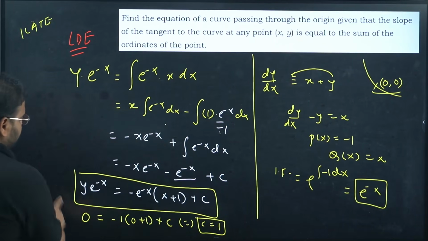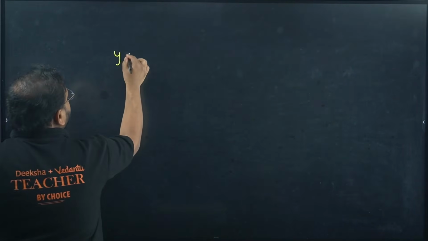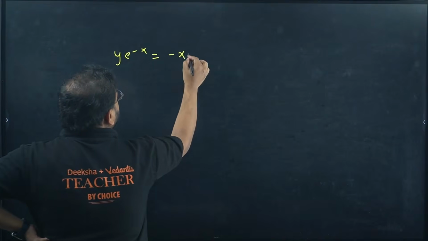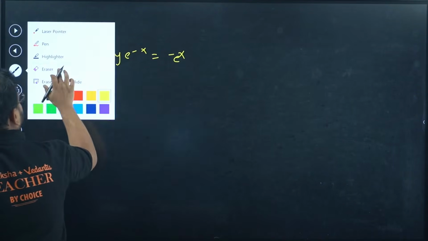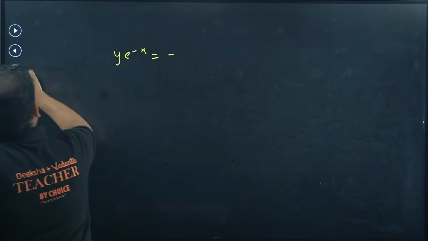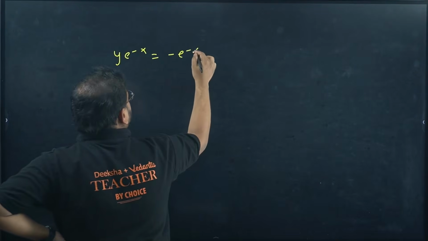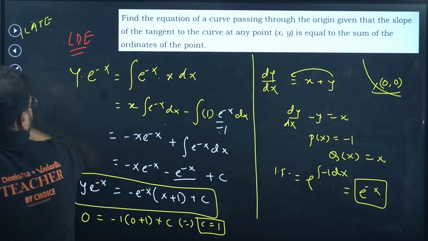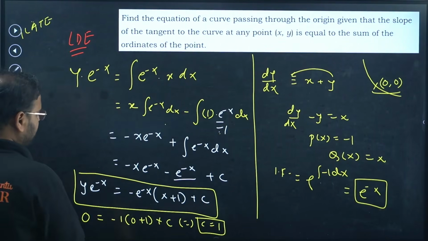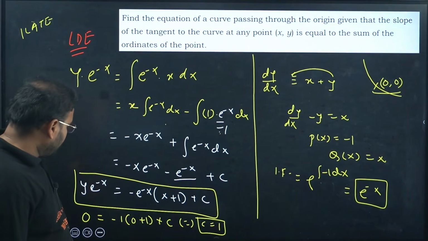So y e power minus x equals minus e power minus x, x plus 1, plus 1. Am I right? C value is coming as 1 only, no? Have a look.